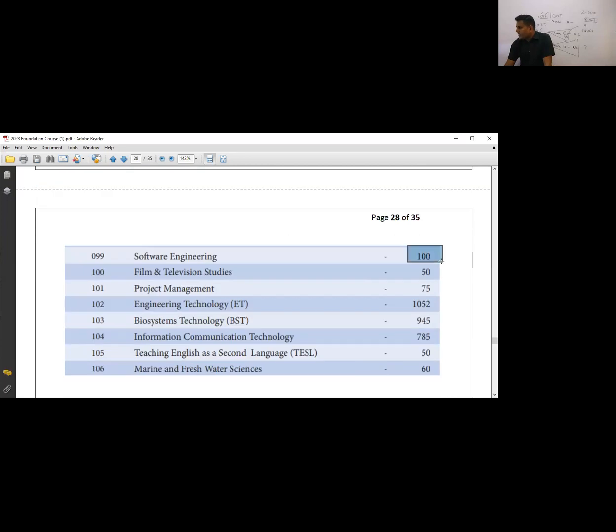Software engineering, 100 students, in Moratuwa University. Can you see engineering technology? What is this engineering technology? This is ET, science for technology, the tech section. When you're doing A-level tech, A-level bioscience and technology, they take these students. So it's very important.